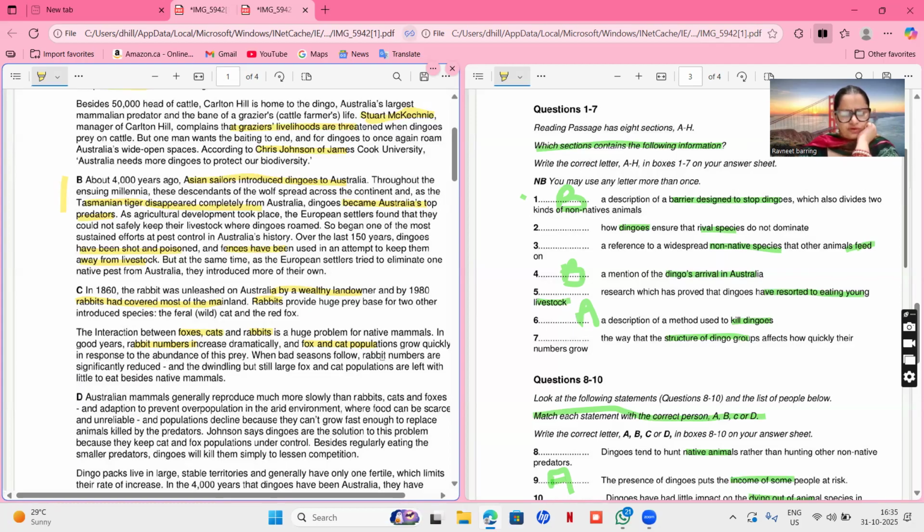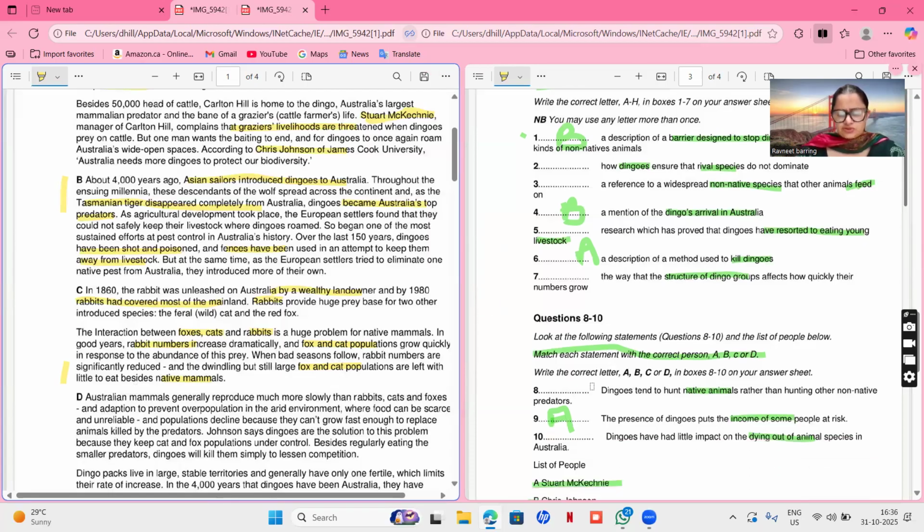When bad seasons follow, rabbit numbers are significantly reduced. Okay, but now when there is a bad season, then the number reduces and the dwindling, but still large fox and cat population are left with little to eat besides native animals. So the rabbit population decreased significantly, but still large fox and cat population are left with little to eat besides native animals. So they were left with very little to eat, and they also used to eat native mammals.